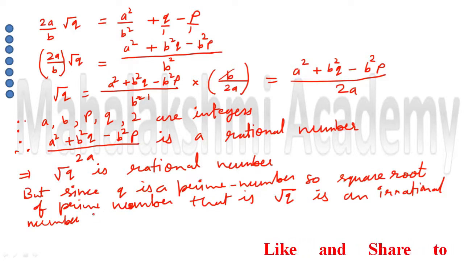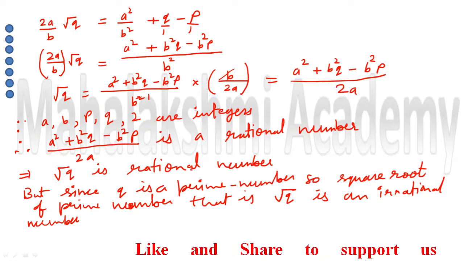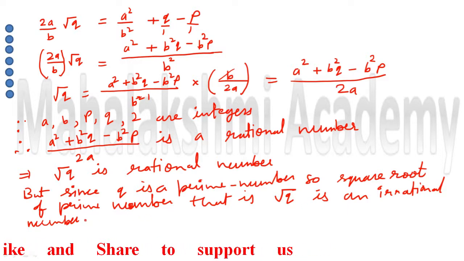So students, here we concluded root q is a rational number, but here we are writing root q is an irrational number, so this is contradicting the fact.